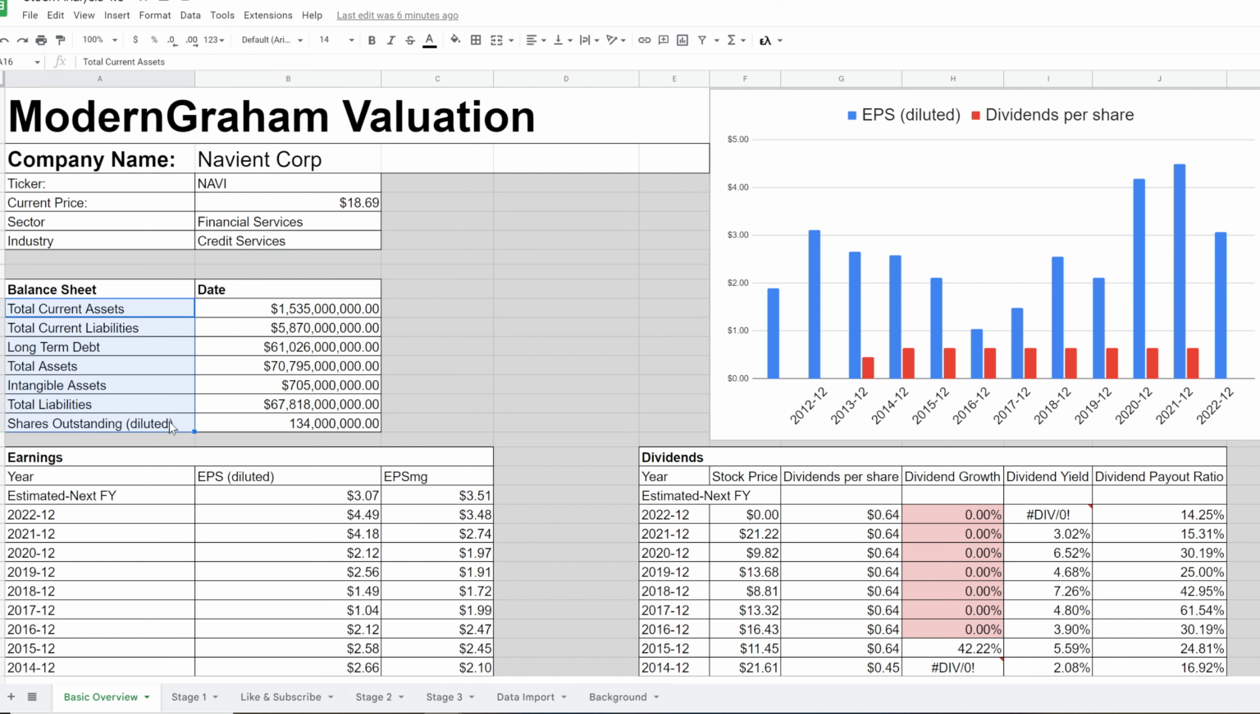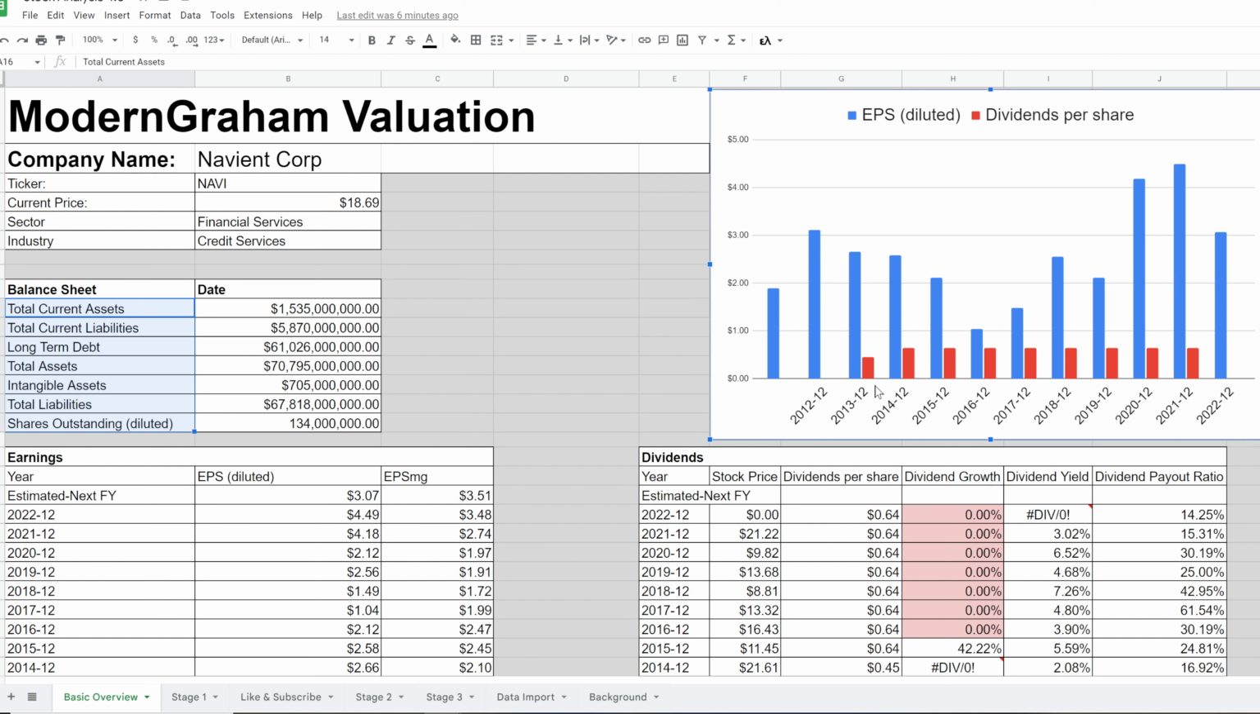These things here are the most important things from the balance sheet that I consider. We have total current assets, total current liabilities, long-term debt, total assets, intangible assets, total liabilities, and outstanding shares. And all of these will come into play in the valuation to come.